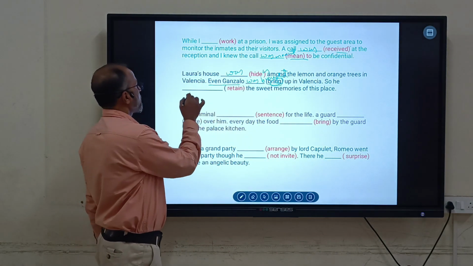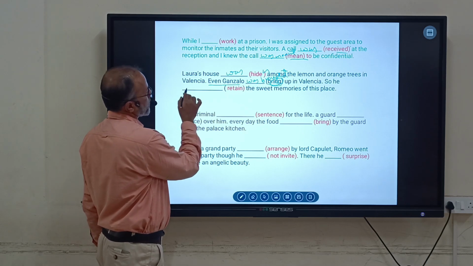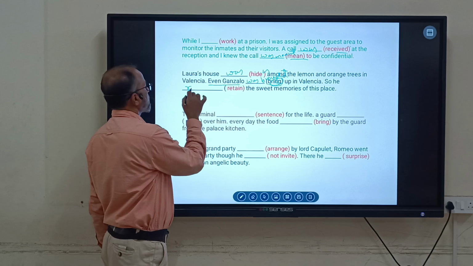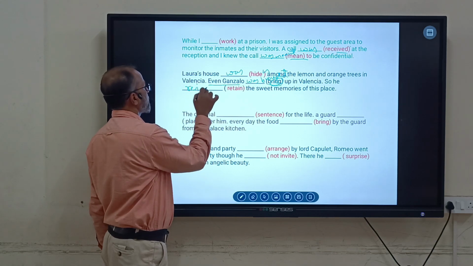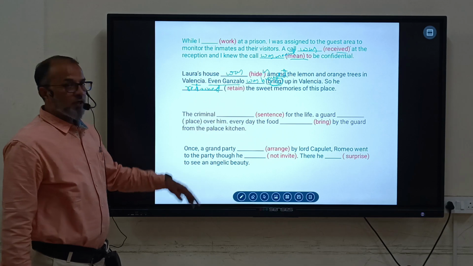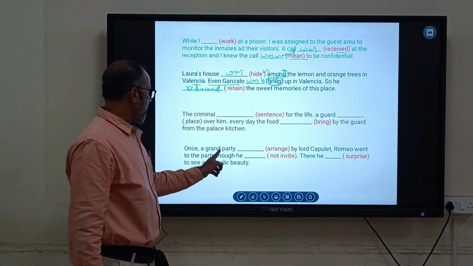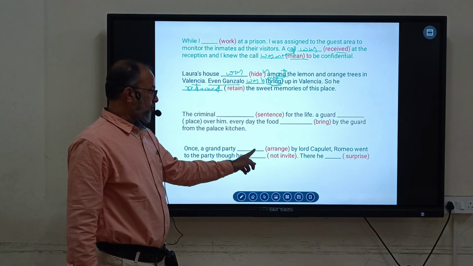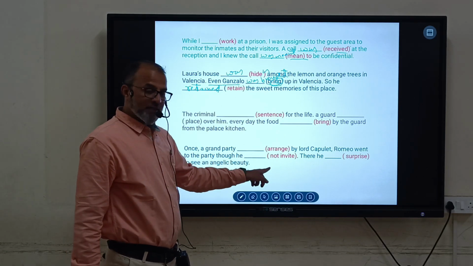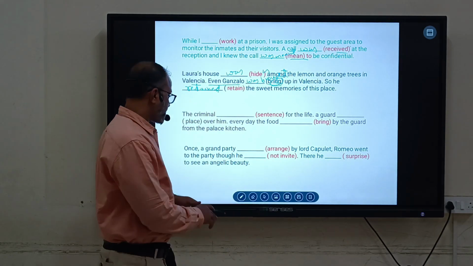So he was retained. He retained the sweet note. You cannot use make it here. So he retained. You can use. It's not passive form. It's active. The criminal was sentenced. Food was brought. Then the party was arranged. Then so he was not invited. Then there he was surprised.